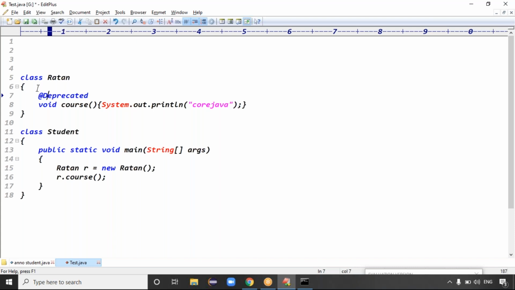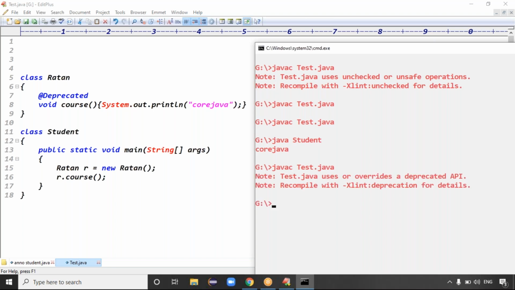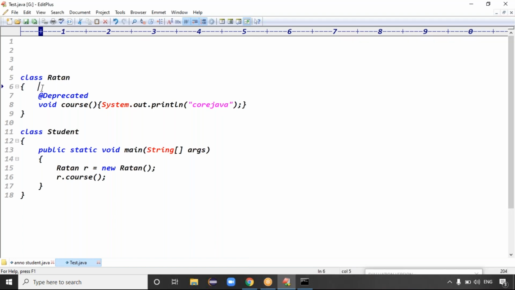Previously, when we were using my method, there was no issue. But when I specified my method is deprecated, now when you try to compile, you'll get warning messages. Test.java uses or overrides a deprecated API. It means your application is trying to use the deprecated method, right? Exactly. Is it clear now?